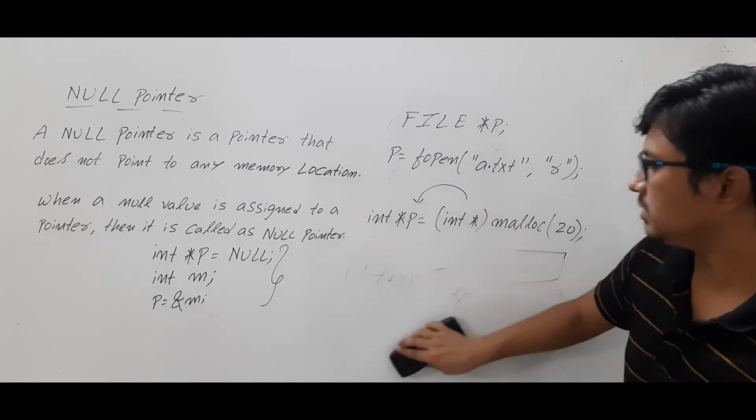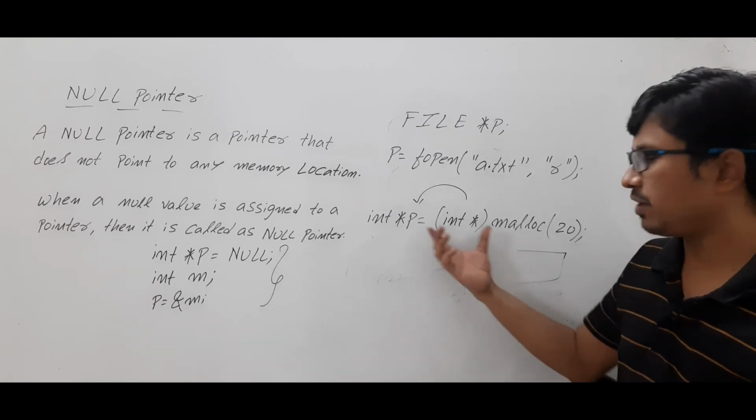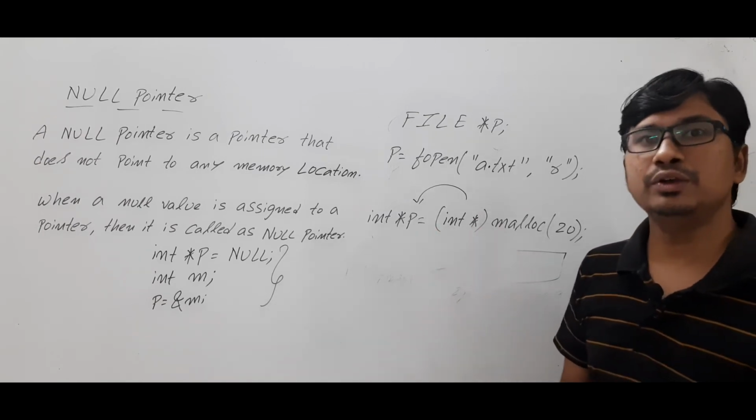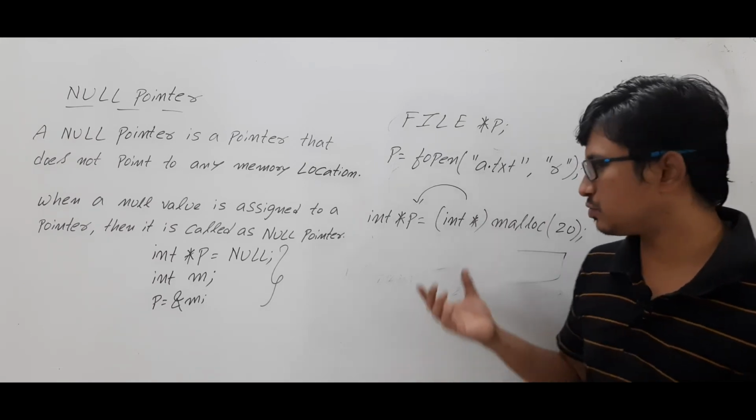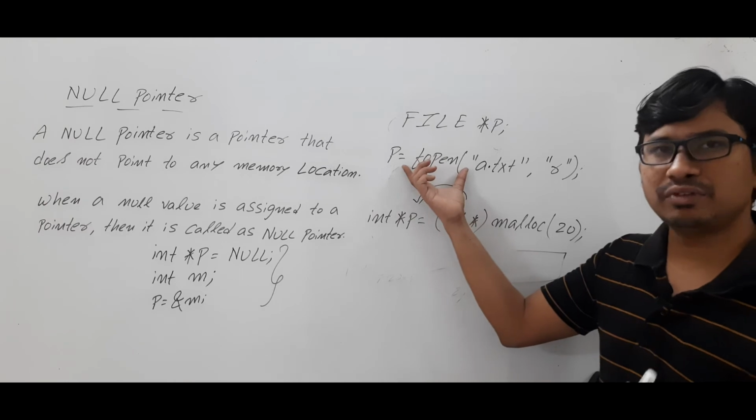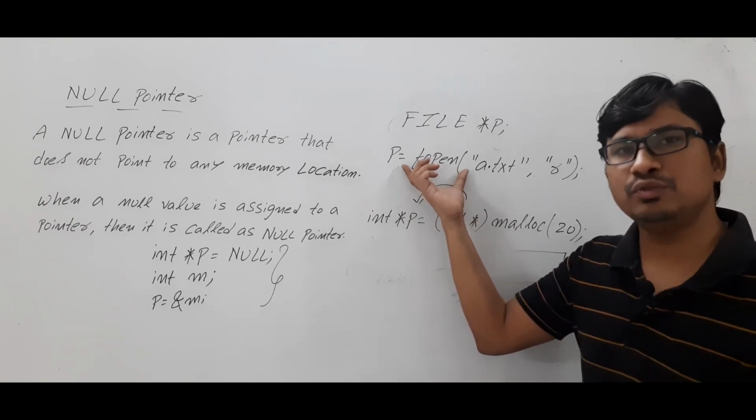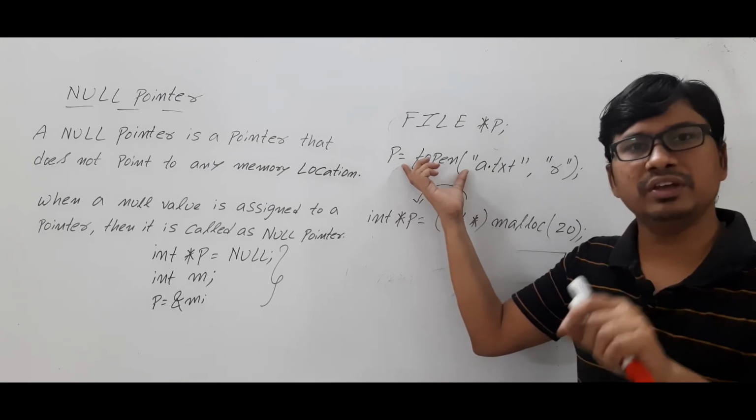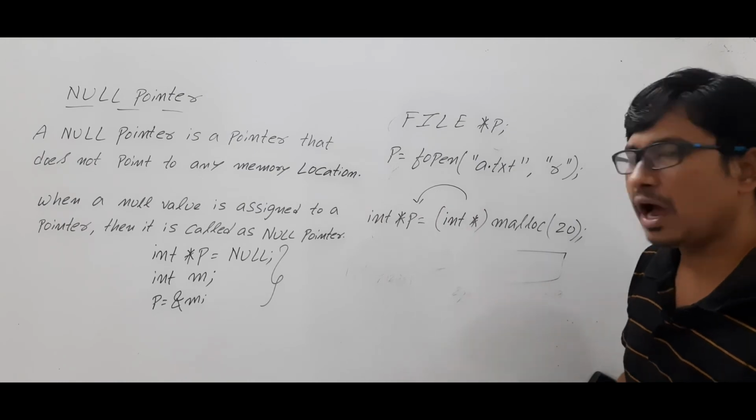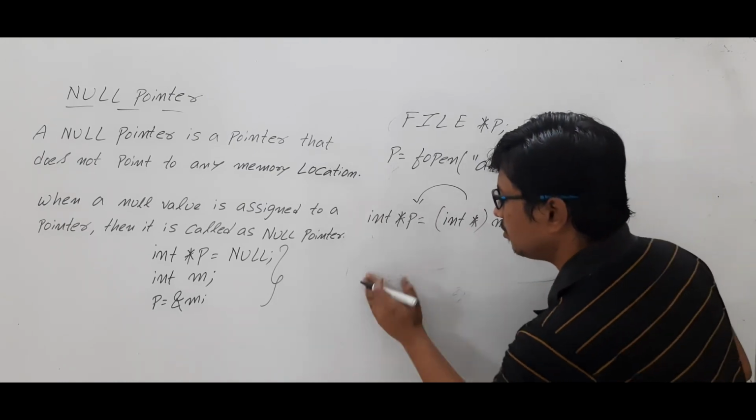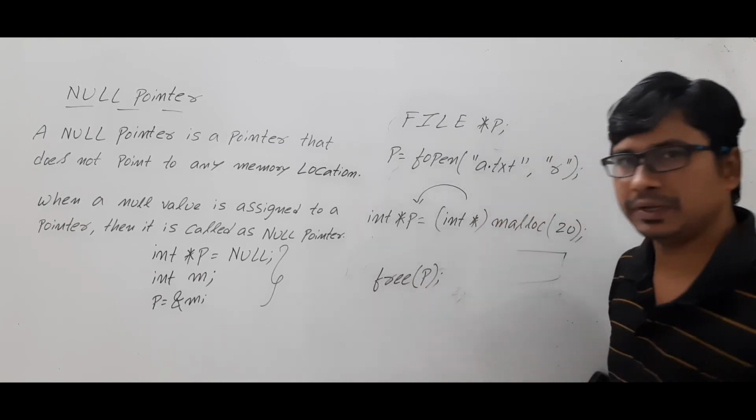Similarly, let's assume that you have created the memory dynamically with the help of the malloc function. It is your duty at the end of the program to release whatever memory was allocated. Similarly, for whatever file you have opened, after performing the operations on the file, it is your duty to close the file with the help of fclose and specify the pointer. Similarly, you have to release the memory with the help of the free function and specify p.